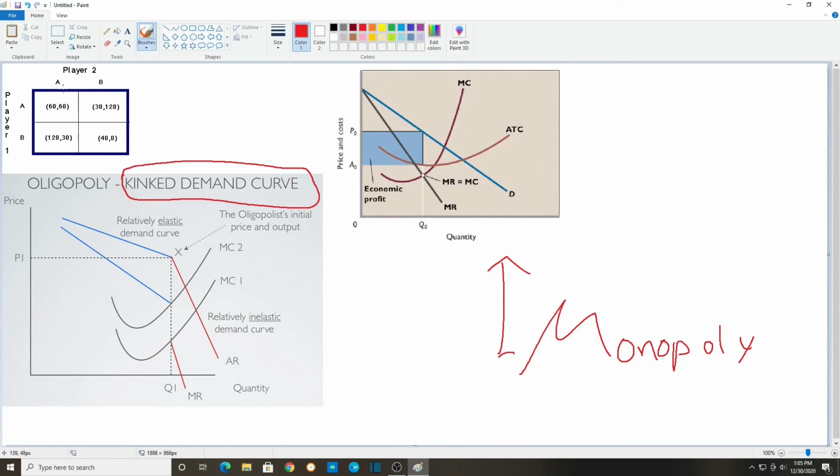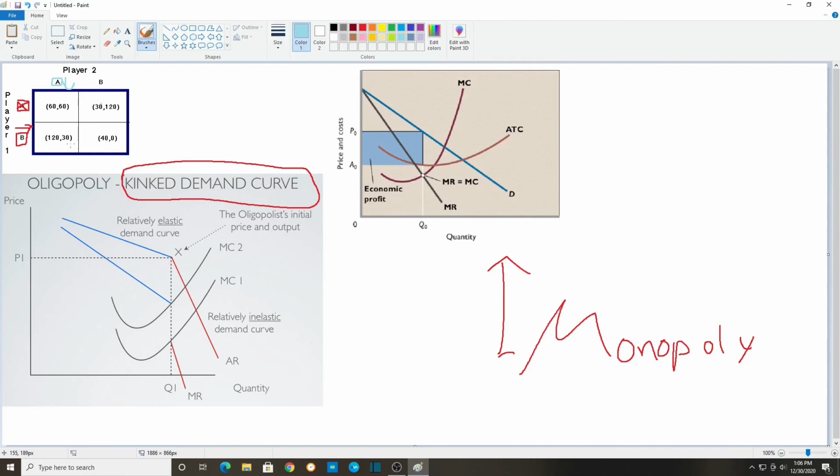And now let's look at this game theory matrix. It's kind of like finding the best for both of them. So, as you can see, player 1's choices are 60, 30, 40, 120. Which one will he go, A or B? Well, 120 is definitely higher than 60 and 40 is higher than 30. So player 1's dominant strategy is to go B and not go A. So player 1 won't go A. Now let's look at player 2. If player 1 goes B, what will player 2 do? 30 is bigger than 0. So player 2 will go A if player 1 goes B.